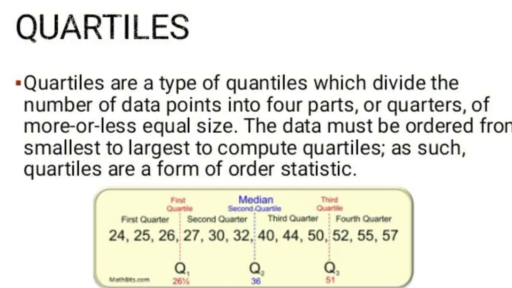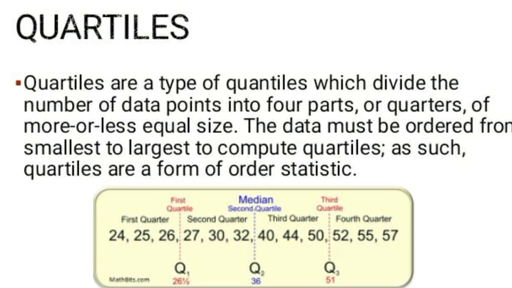The next is quartiles. Quartiles are a type of quantiles which divide the number of data points into four parts, or quarters, of more or less equal size. The data must be ordered from smallest to largest to compute quartiles. As such, quartiles are a form of order statistic. Quartile testing consists of sorting your data from smallest to highest. Quartiles divide this sorted data into four equal parts.